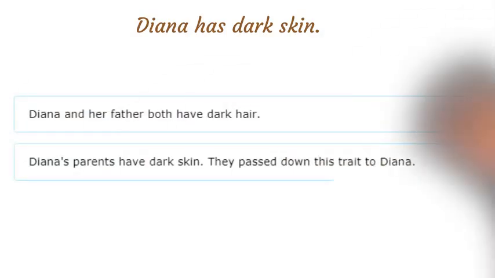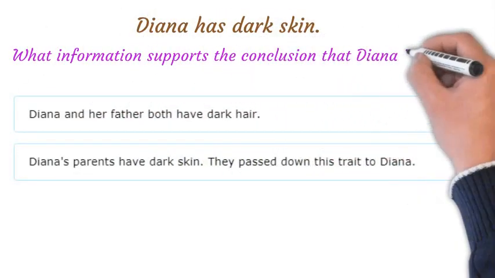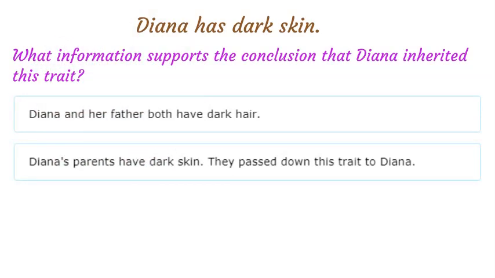Diana has dark skin. What information supports the conclusion that Diana inherited this trait? This statement does not describe how Diana came to have dark skin. This statement describes how Diana came to have dark skin. Her skin color was passed down from her parents. Diana inherited this trait.